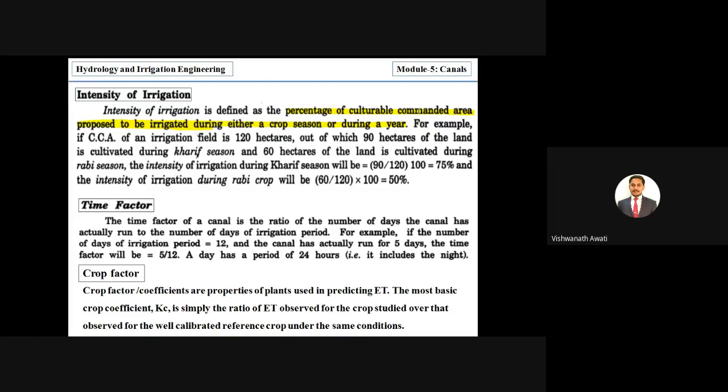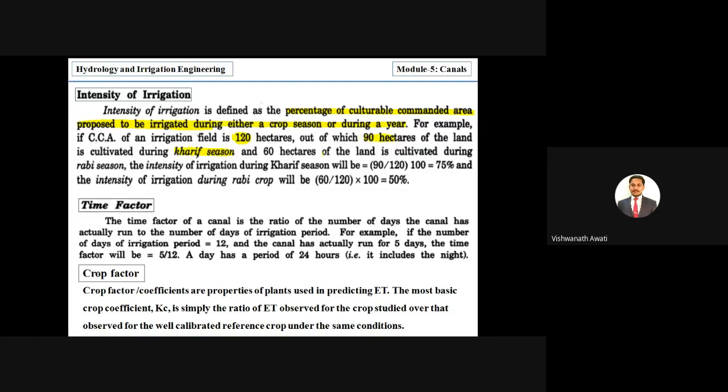So the percentage of culturable command area proposed to be irrigated during either a crop season or during the year, correct? For example, if the culturable command area of an irrigation field is 120 hectares, out of which 90 hectares of the land is cultivated during the Kharif season. See, total available land is 120, but in Kharif season we are going for only 90 hectares.